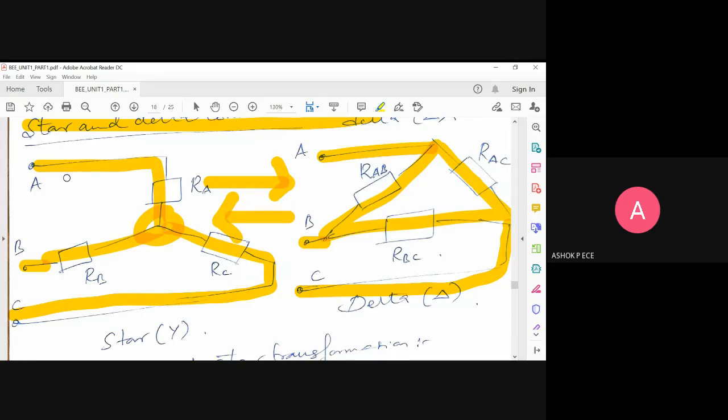But here you see RA is between A and this node. This node we call ground or neutral. So RA means between A and ground. RB means between B and ground. RC means between C and ground.